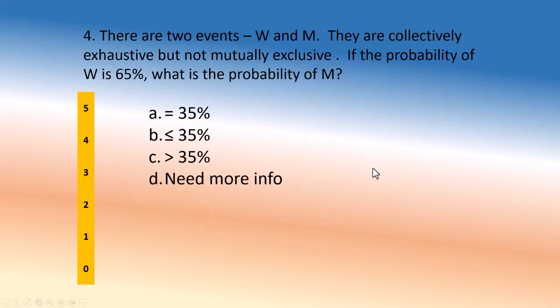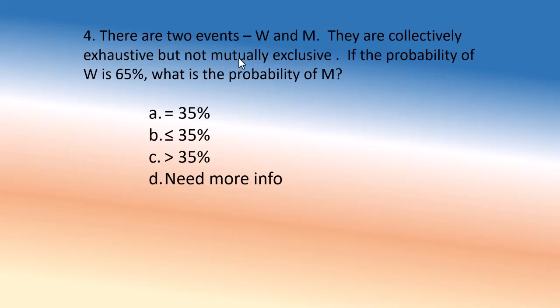Next question. The 2 events W and M, let's say Windows and Mac, they're collectively exhaustive but not mutually exclusive. If the probability of W is 65%, what's the probability of M? Okay, here is your clock. Okay. So, collectively exhaustive means these 2 collectively exhaust the whole class. That means everyone has a computer. But they're not mutually exclusive. That means there are some common events. That means somebody has 2 computers.